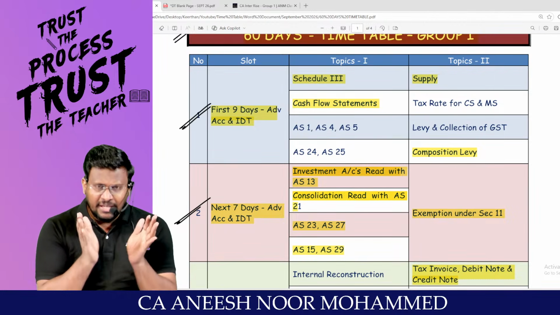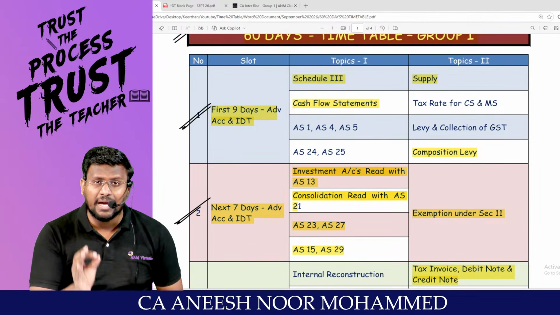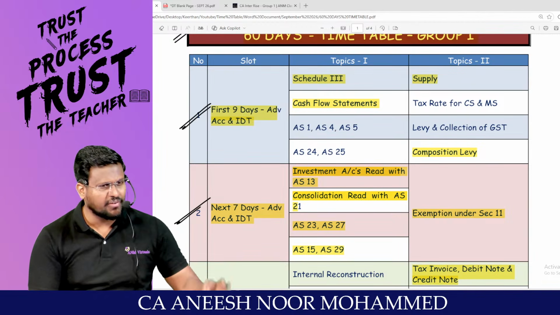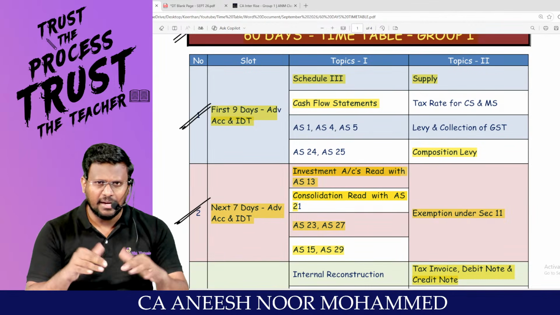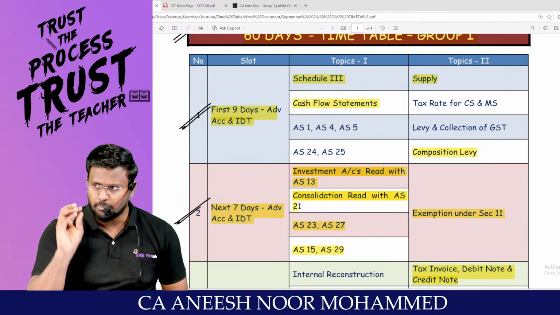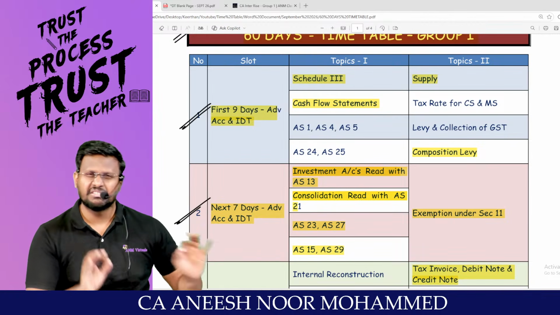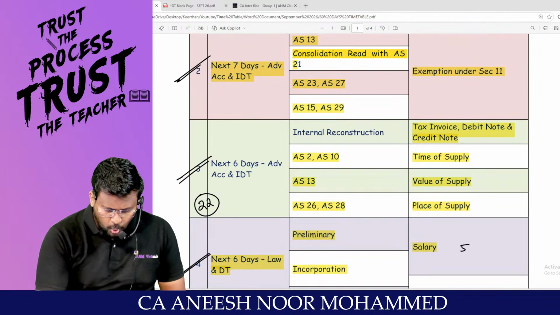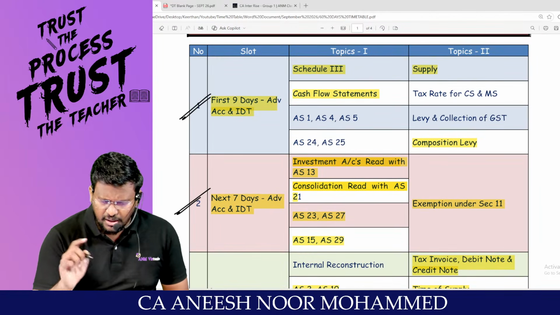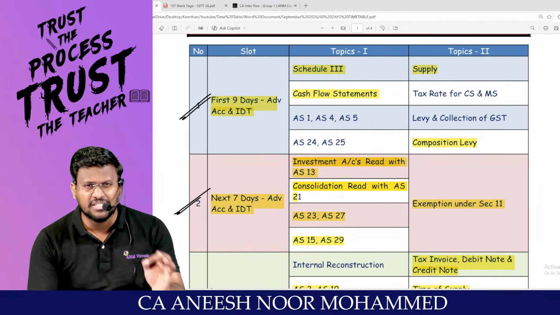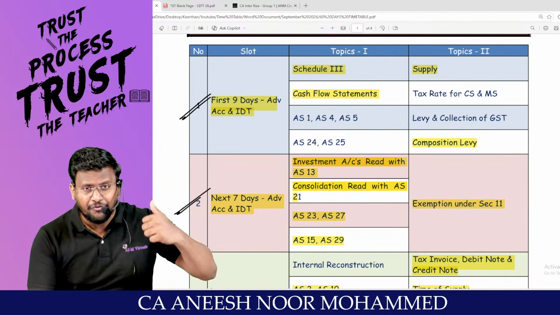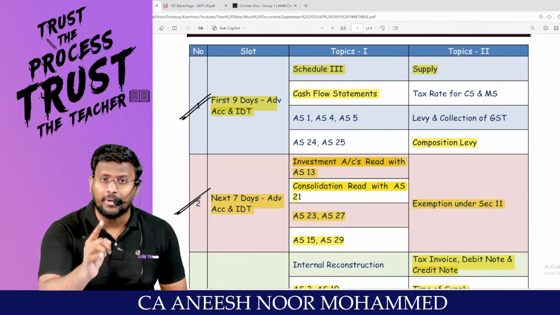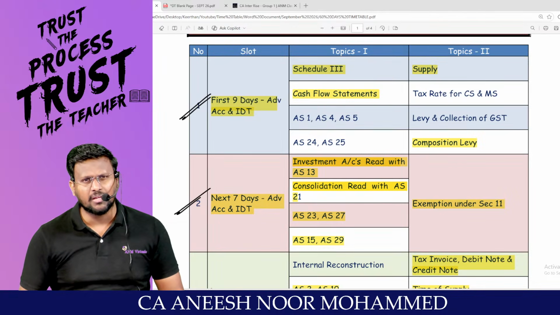Give importance to that topic at that slot. For example, if you eat in the morning it is breakfast, in the afternoon it is lunch, in the evening it is dinner. Think about it yourself: if you skip breakfast, skip lunch, and eat all three together for dinner, your stomach will pain, my dear lovable students. The same thing. If you are moving to slot number 2, you should be an expert in this topic. How many topics you fix for your revision does not matter. How effectively you prepare those topics matters. If you get a question from Schedule 3, whether you will tally or not matters for your examination, my dear lovable students.